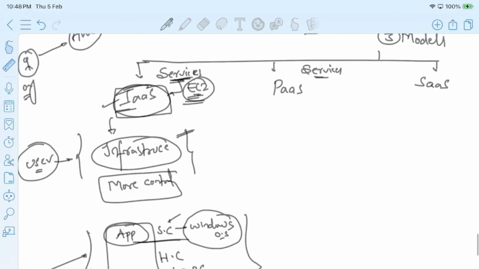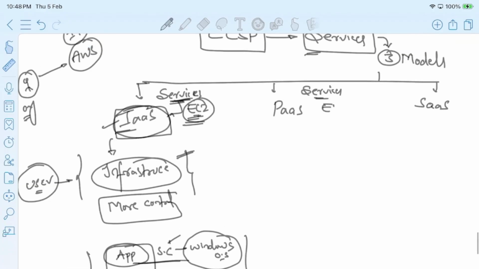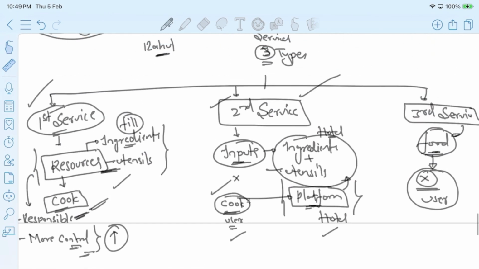Example in the AWS, where the service called EBS, Elastic Beanstalk. It is a service that falls under the service model called platform as a service. So what do you mean by platform as a service? As I told you in the above example, I am providing the inputs and the hotel is maintaining this platform as per the inputs that I have provided. Now I am ready to use this platform and my focus is just to prepare the dish.